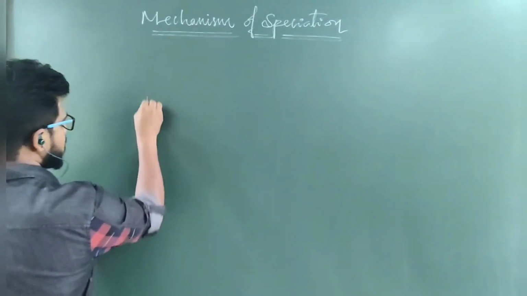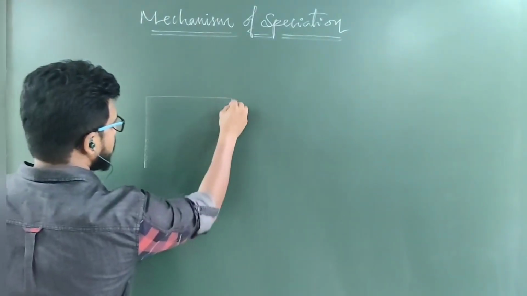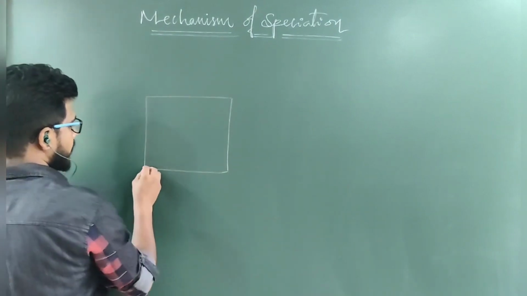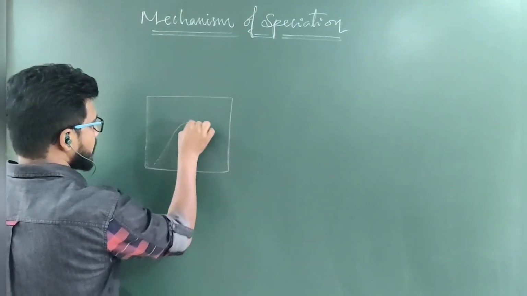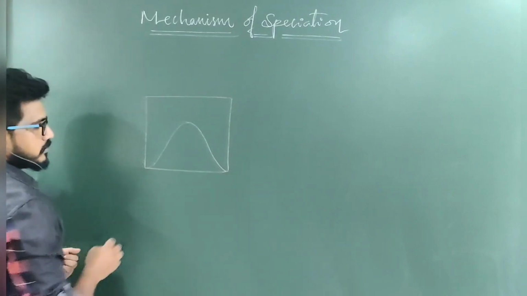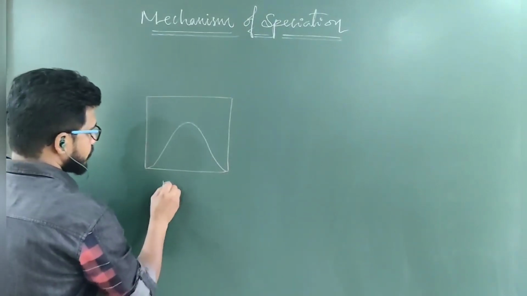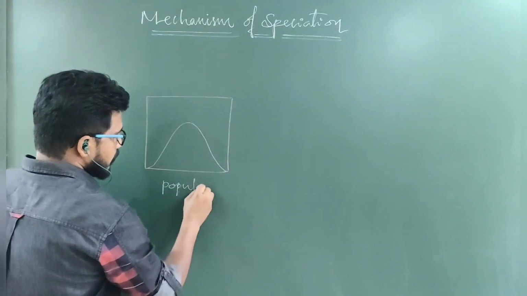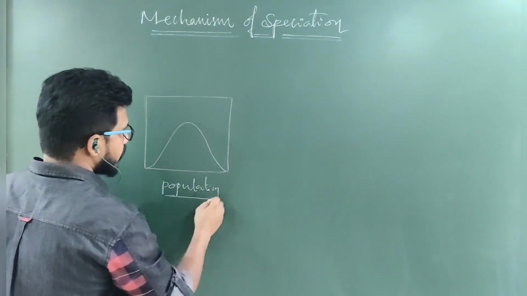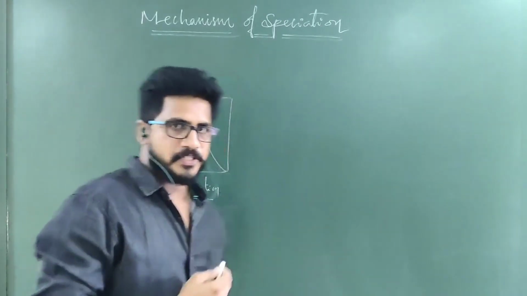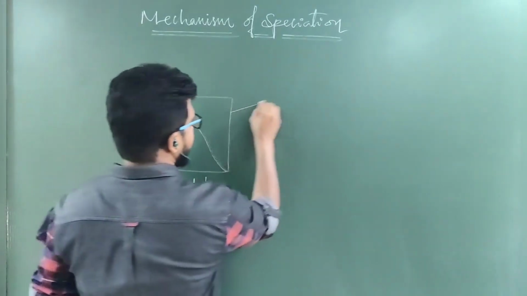Explain the mechanism of speciation. Let me take a good example. This is a limited population. This entire thing is the population. This is a broad peak and a limited population. There are three types of mechanisms to evolve new species. In that, the first thing I am explaining to you.